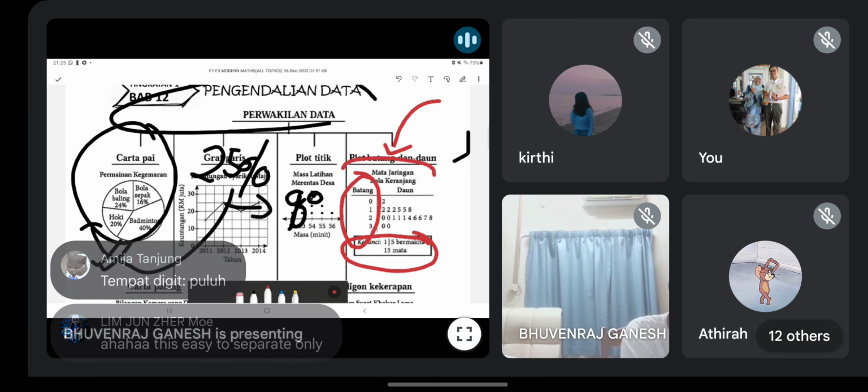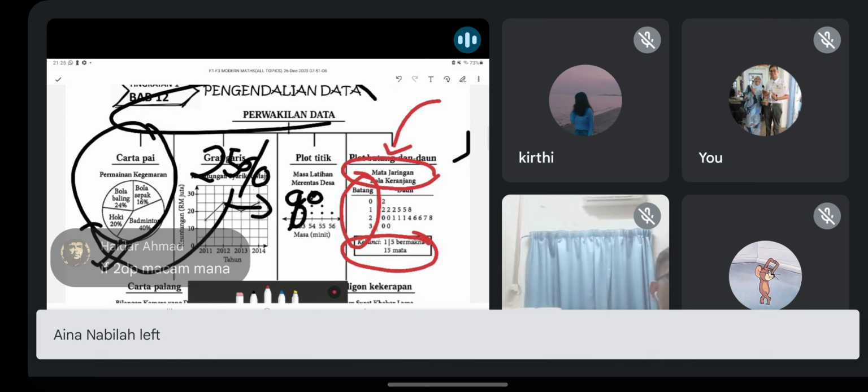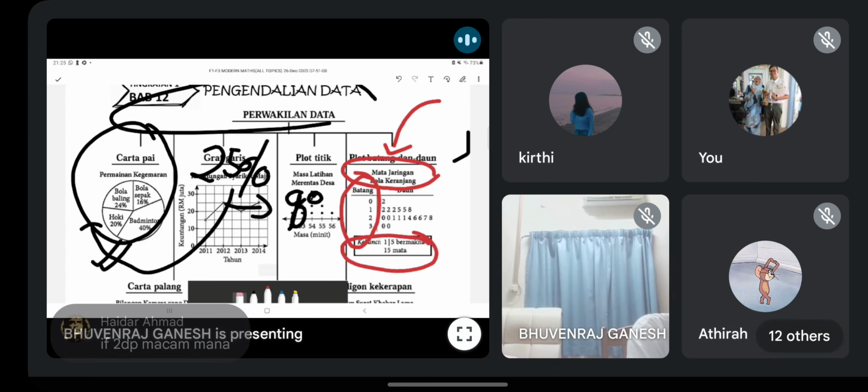If you want, you can write title. Okay, tajuk kamu boleh letak kalau nak. Okay, yeah, usually they will give easy one lah, not so hard. Okay, they won't give you complicated all.